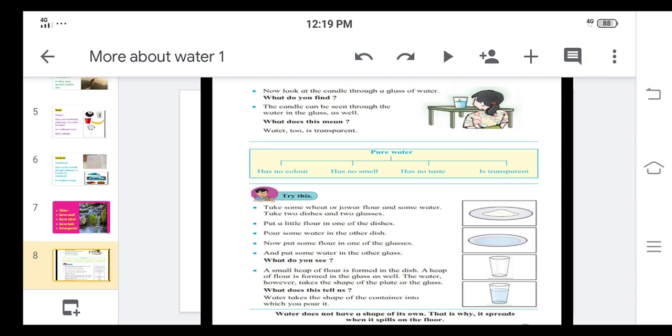Water does not have a shape of its own, that's why it spreads when it spills on the floor. Suppose you spill some water on the floor, obviously it will flow down. So in this way we can say that water spreads on the floor and takes the shape of the container, and from a slope water flows down.